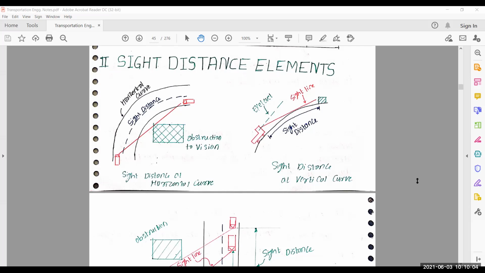How many types of kerbs have I discussed? What are the different categories of kerbs I discussed? Yes sir, three types of kerbs sir.